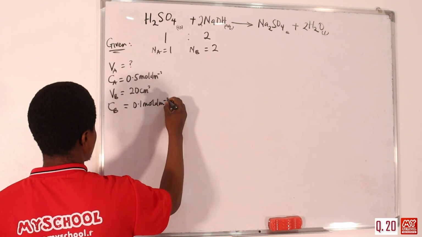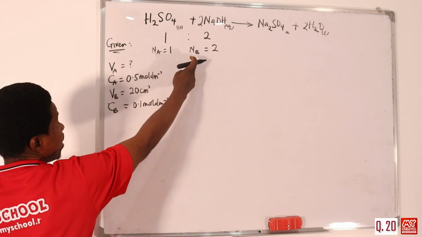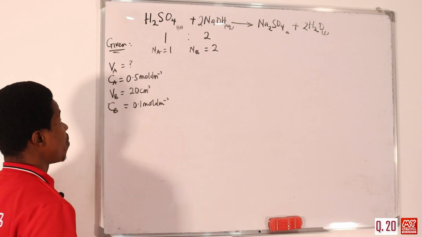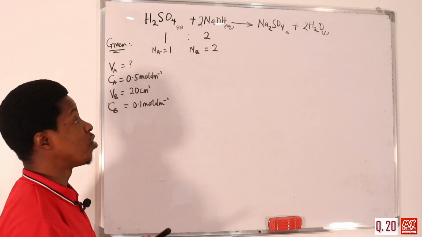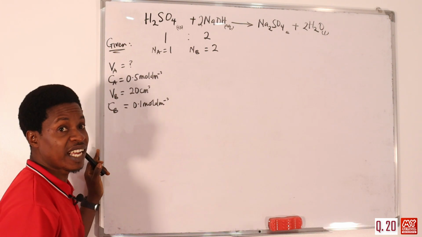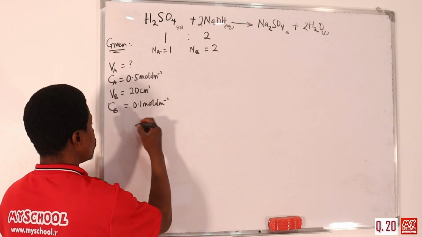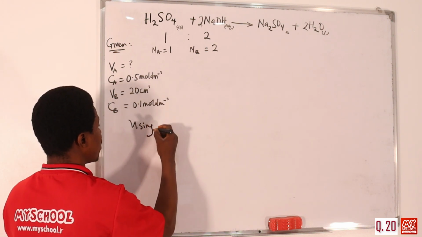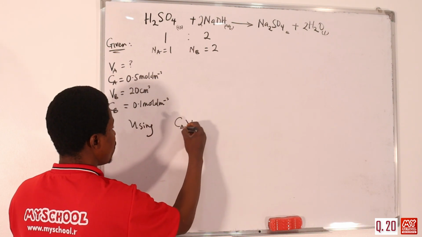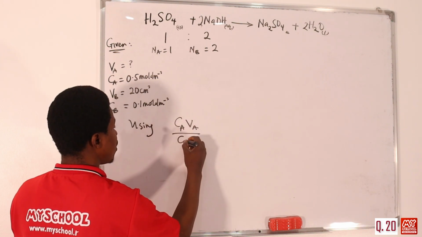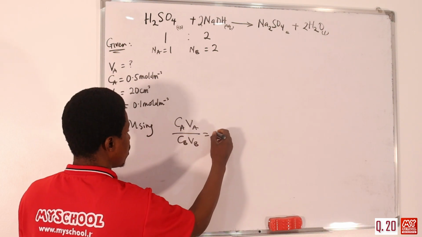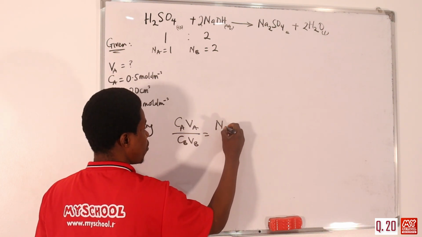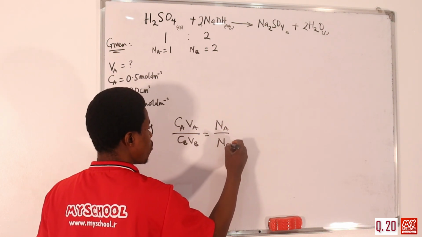So with all of this, of course, we have Na and Nb with your stoichiometry. In your quantitative analysis, that's your volumetric analysis, using the formula, we have the relationship CaVa over CbVb equal to Na, the number of moles of acid, over Nb, the number of moles of base.